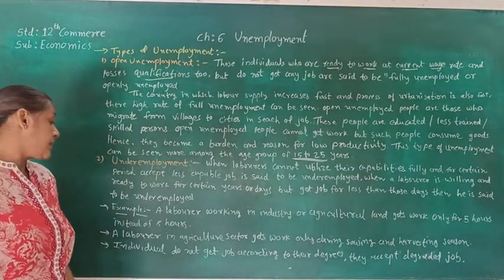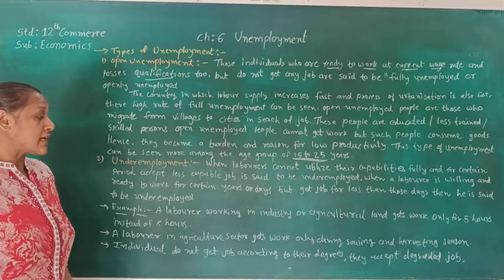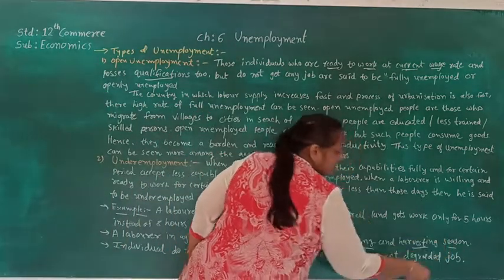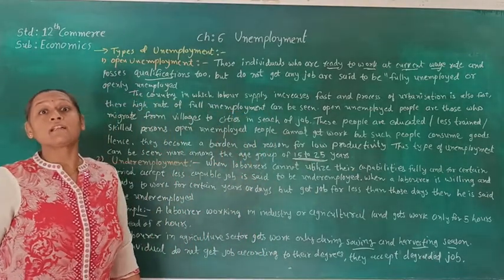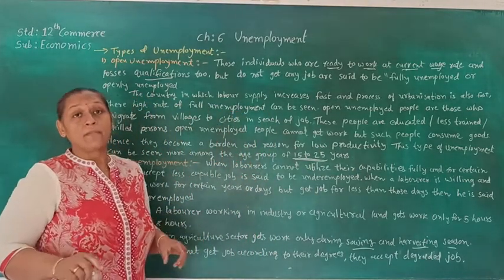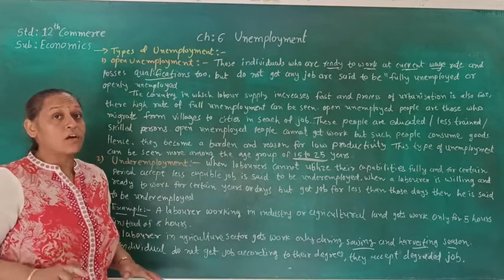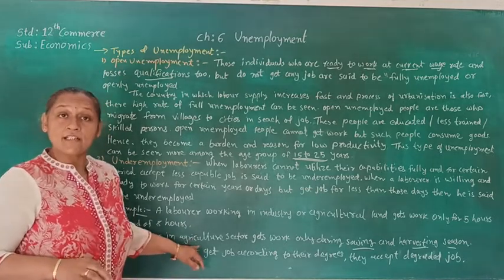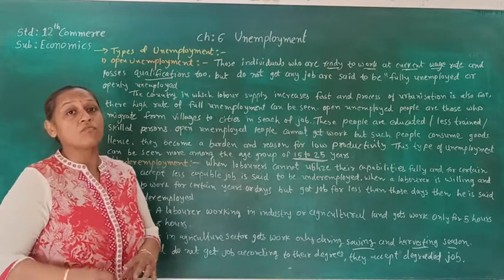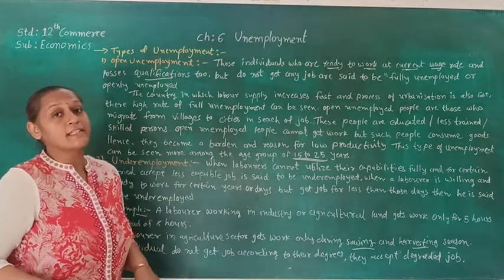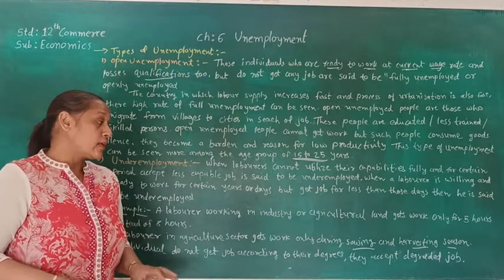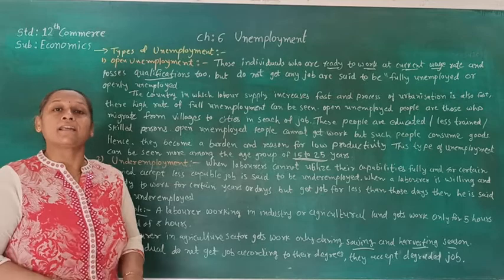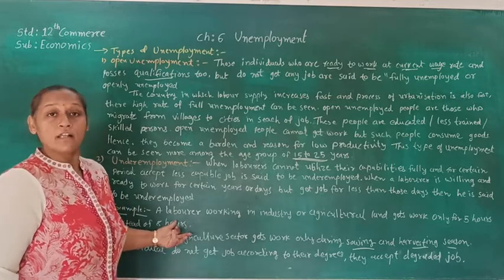The second one is a laborer in the agriculture sector who gets work only during the sowing and harvesting season. So here a person is supposed to get work throughout the year, the whole year, but because he is working in the agriculture sector he is not able to get work during the whole year. He is getting work only for the sowing or harvesting season. The rest of the year he is sitting idle. So he is said to be underemployed.